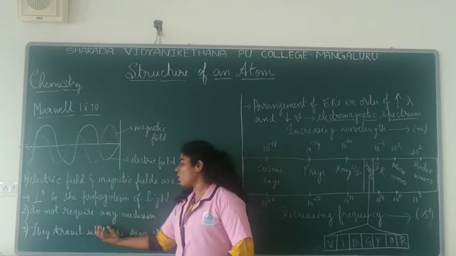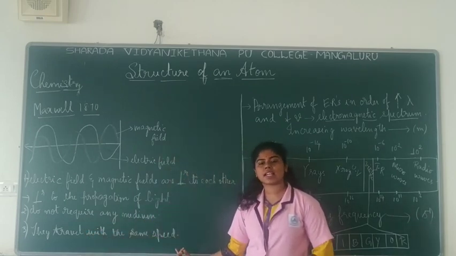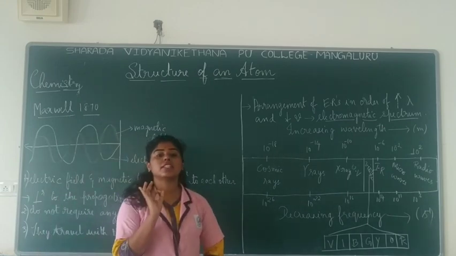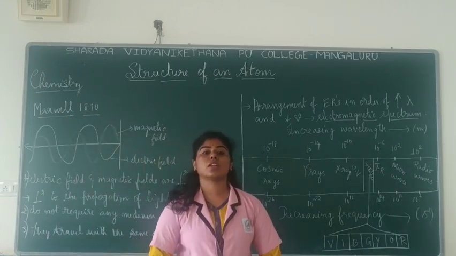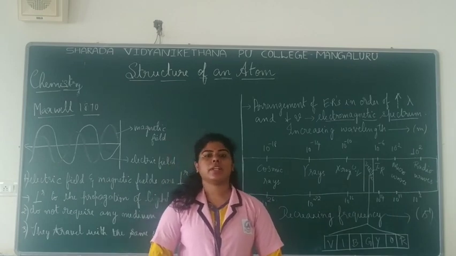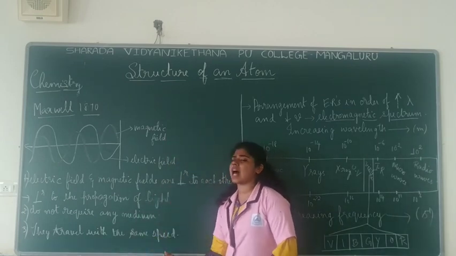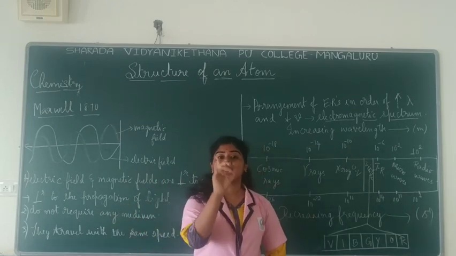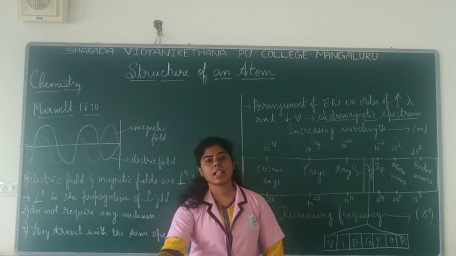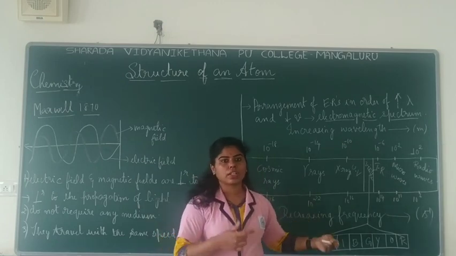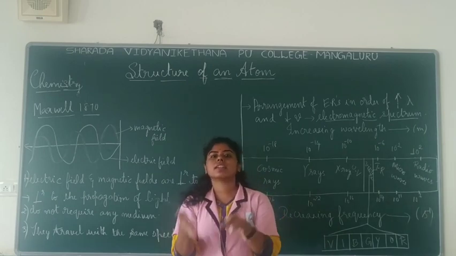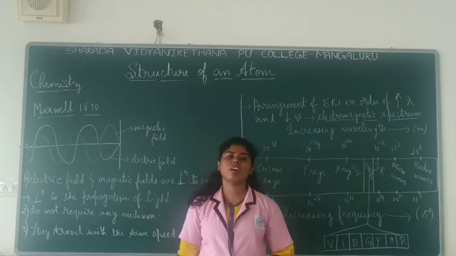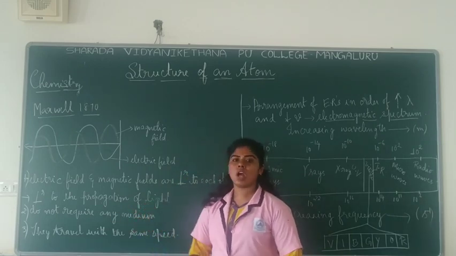And also they travel with the same speed. As I told you, all electromagnetic radiations travel with the same speed, that is the speed of light, which has a value of 3 into 10 to the power 8 meter per second. Those are the characteristics of electromagnetic radiations. What you have to remember here is that a wave consists of both electric and magnetic fields, which are perpendicular to each other, and these electric and magnetic fields are also perpendicular to the direction of propagation of light. This is what you have to remember here.